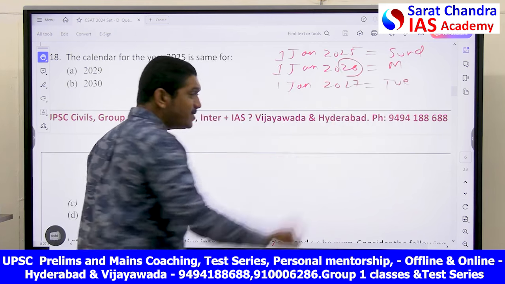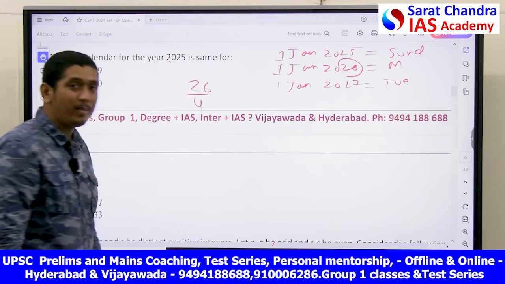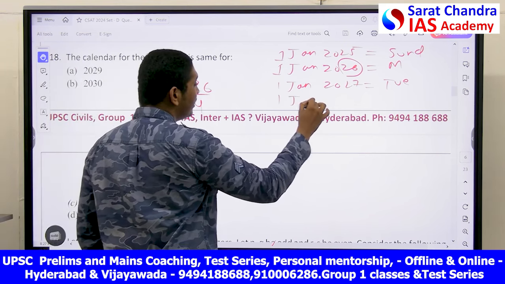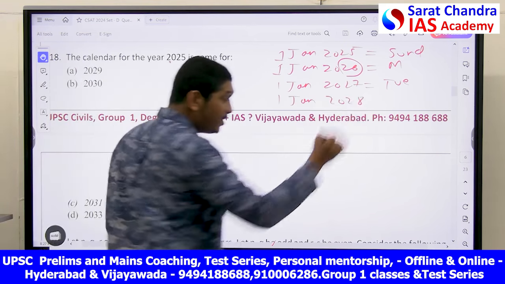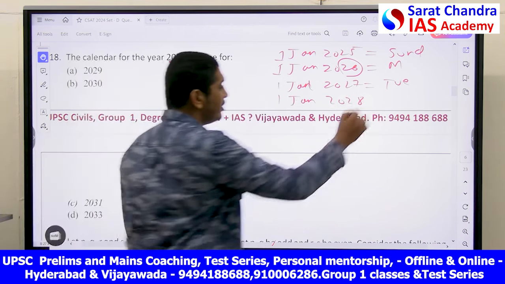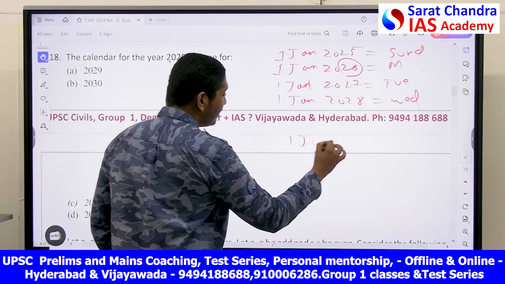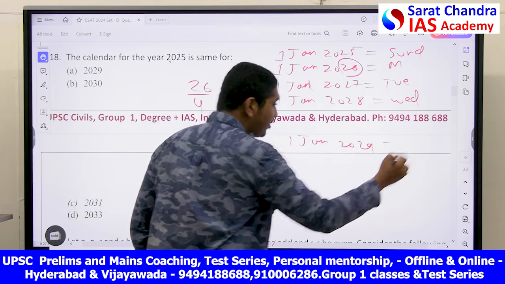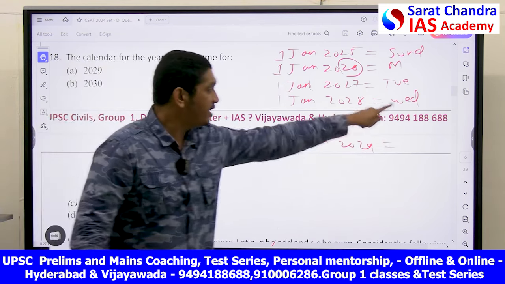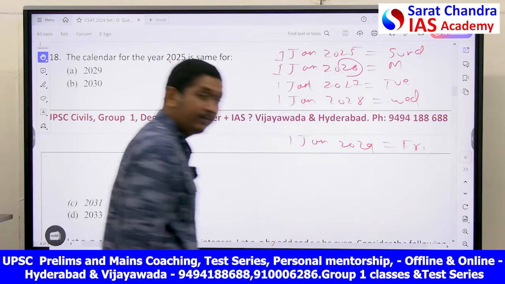Similarly, 1st Jan 2027 will fall on Tuesday, because 2026 is not a leap year, right? It would be a leap year only when it is divisible by 4, but it is not divisible by 4. Similarly, 1st Jan 2028, this is a leap year, but 1st Jan comes before the extra day, right? So this is Wednesday. Similarly, 1st Jan 2029 comes after a leap year. After a leap year, 1 day is skipped. Instead of Thursday, here it comes as Friday.